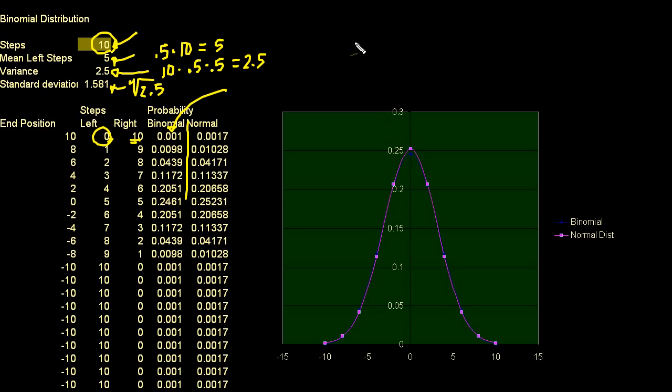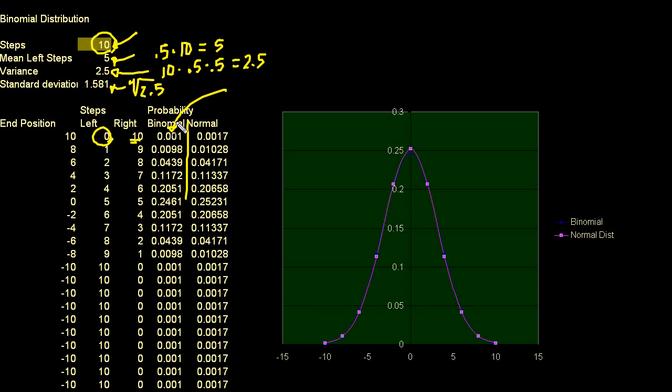And how do I do that? Well, I say, what is the probability that I take, well, I take a total of 10 steps. So let me actually switch colors just to make things interesting. Let's see, do they have a purple here? I'll do a blue.